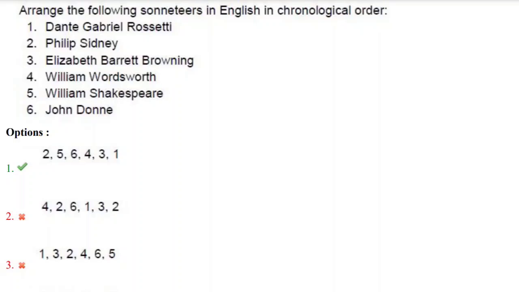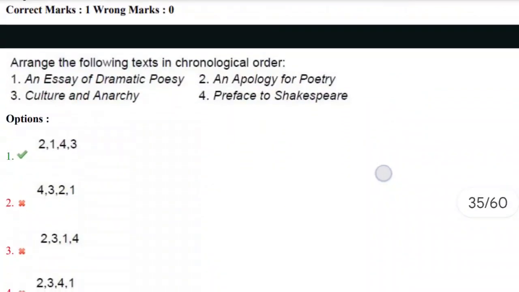So the correct answer here is the first option, that is Philip Sidney, William Shakespeare, John Donne, William Wordsworth, Elizabeth Barrett Browning, and D.G. Rossetti, that is Dante Gabriel Rossetti. Let's move towards the 60th question.